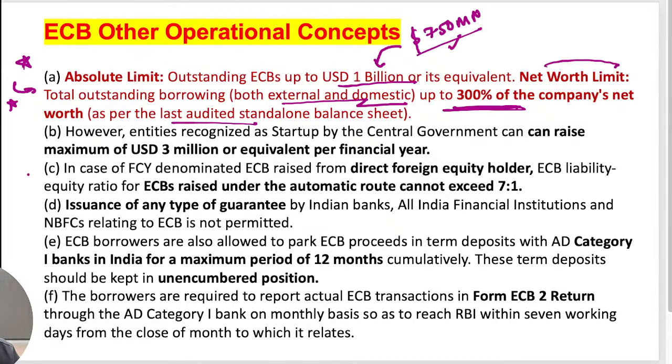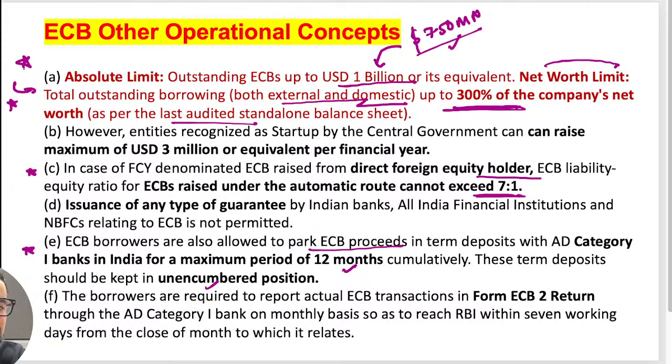Then this point is again important. A foreign currency denominated ECB can be raised from direct foreign equity holders, but it cannot exceed 7:1. Another point: ECB borrowers can also park the ECB proceeds with an authorized dealer category 1 bank, but the maximum is 12 months, and it should be unencumbered. Form ECB2 is another case here.